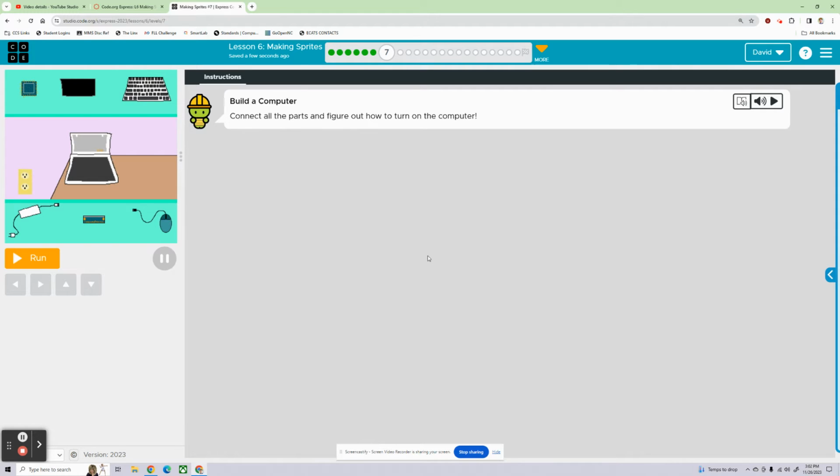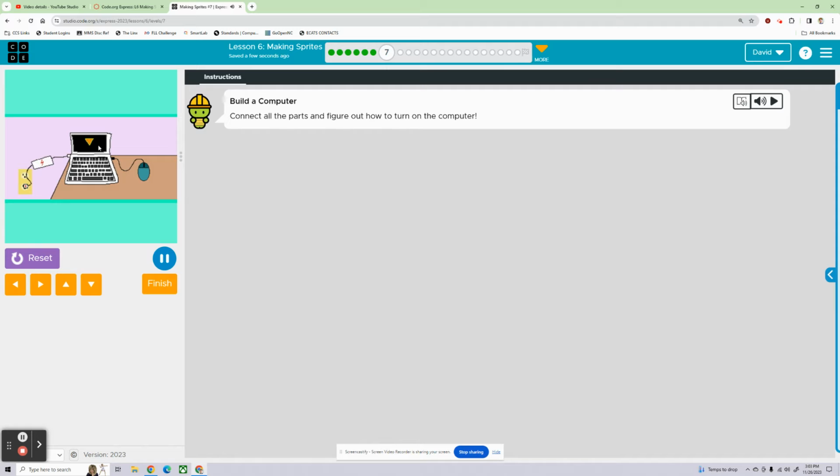What's up? Build a computer. Connect all the parts and figure out how to turn on the computer. Okay, so first we need to plug this thing in. We need a mouse. And what is this? Oh, a memory stick. All right. Oh, we need a keyboard. We need a processor, and we need a screen. There we go. Oh, a screen. It's upside down, I guess. Uh-oh. All right. Oh, there we go. Clicking on the keyboard gets it turned on, and we've got code.work pulled up, apparently.